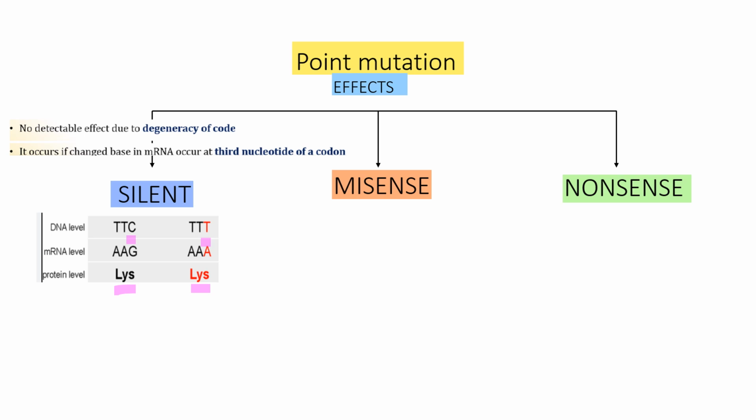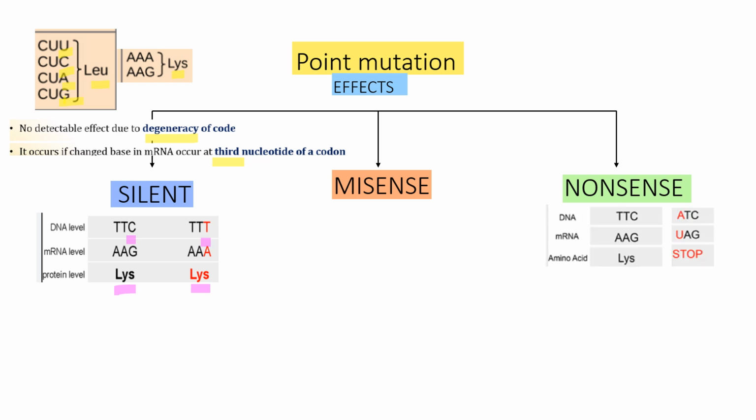Now, what is degeneracy of code? We can see that a number of codes are coding for an amino acid, that is leucine, and two different codes are coding for an amino acid, for example lysine. Now, in every code we can see that only the third base is changed, and the change in the third base is not altering the amino acid.